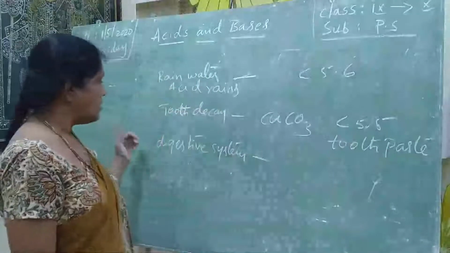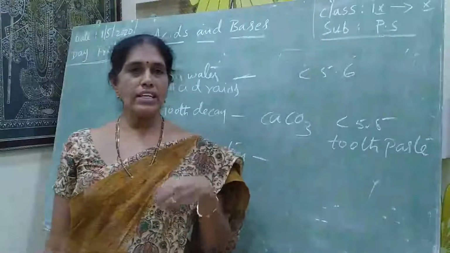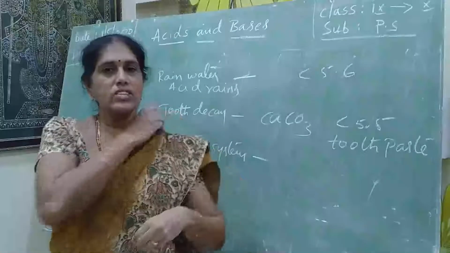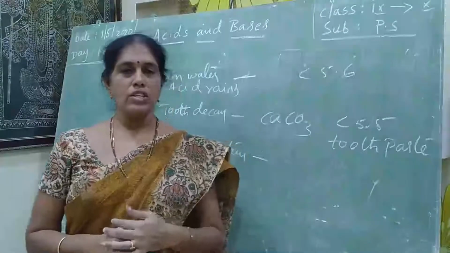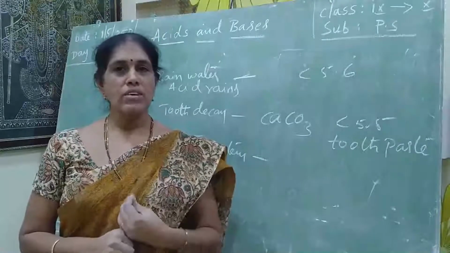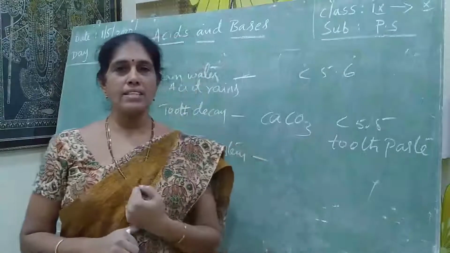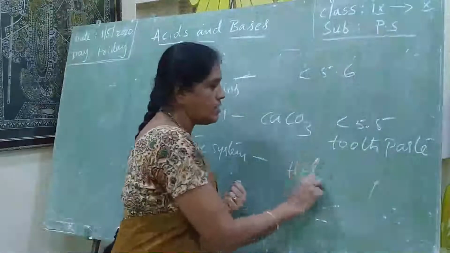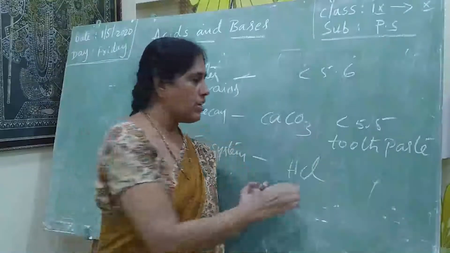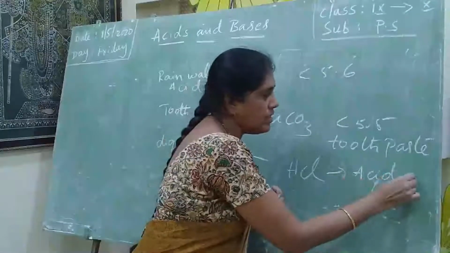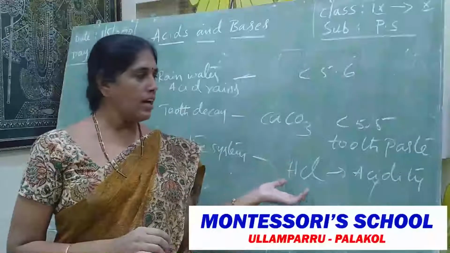Next, the digestive system. Whatever food we take, it gets digested. Digestive juices produced in the stomach digest the food particles. What are the digestive juices? It is the powerful acid HCl that is produced. Excess HCl, producing excess acid in the stomach, is what we call acidity.